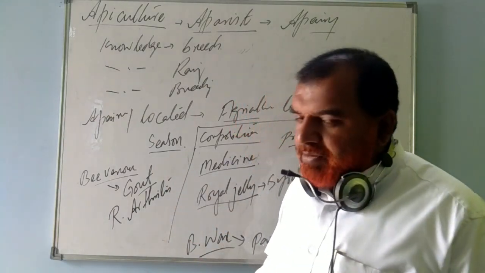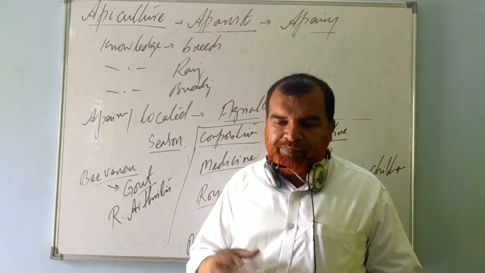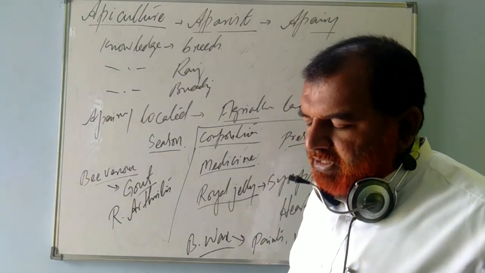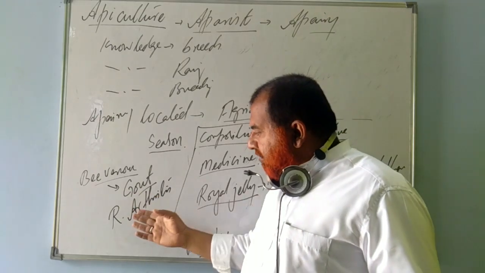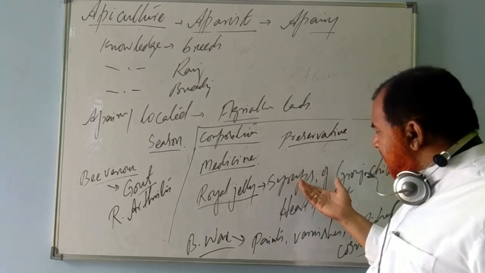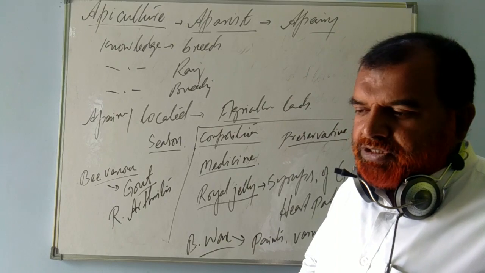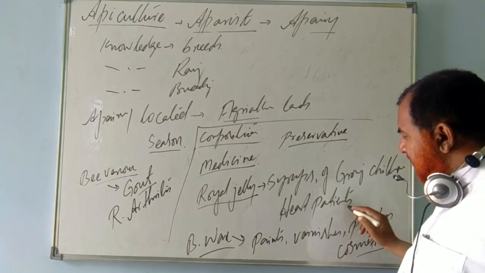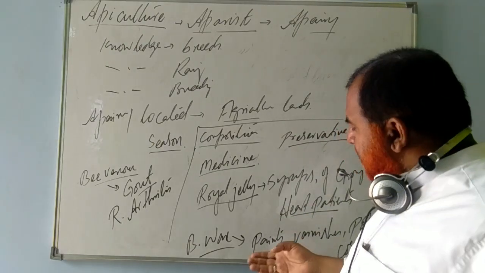Arthritis is inflammation of joints, with pain. They are not so free, they can't move. Arthritis occurs more in females after menopause. To treat rheumatoid arthritis and to treat gout, bee venom is used. Royal jelly is used as syrups for growing children, because it is a very good source for the production of hormones. Honey also has some digestive enzymes, and it is used for heart patients because it clears the blockage in the veins. Then beeswax is used.